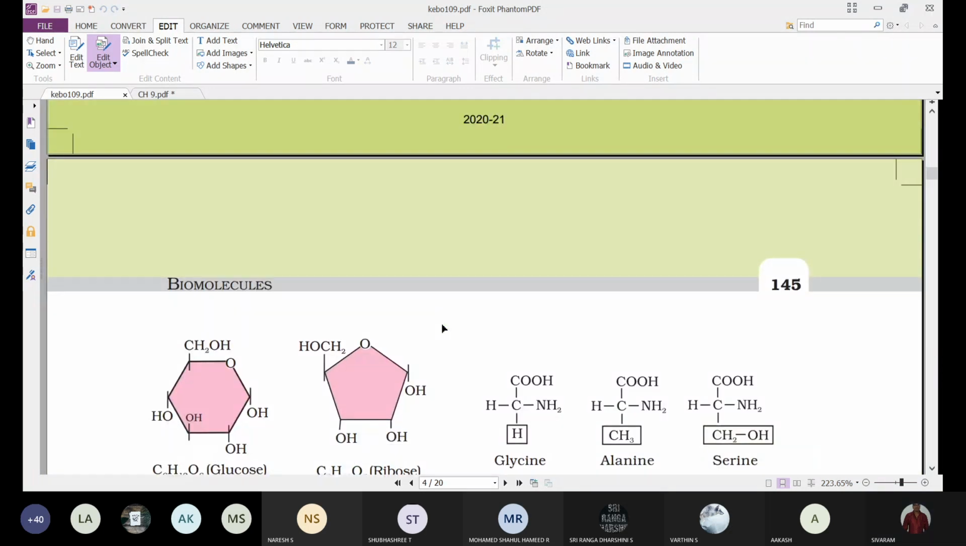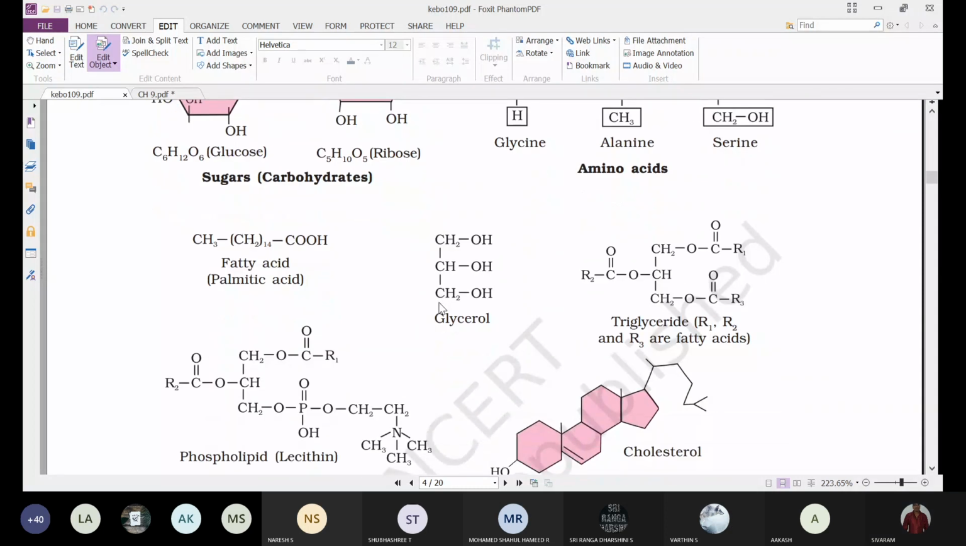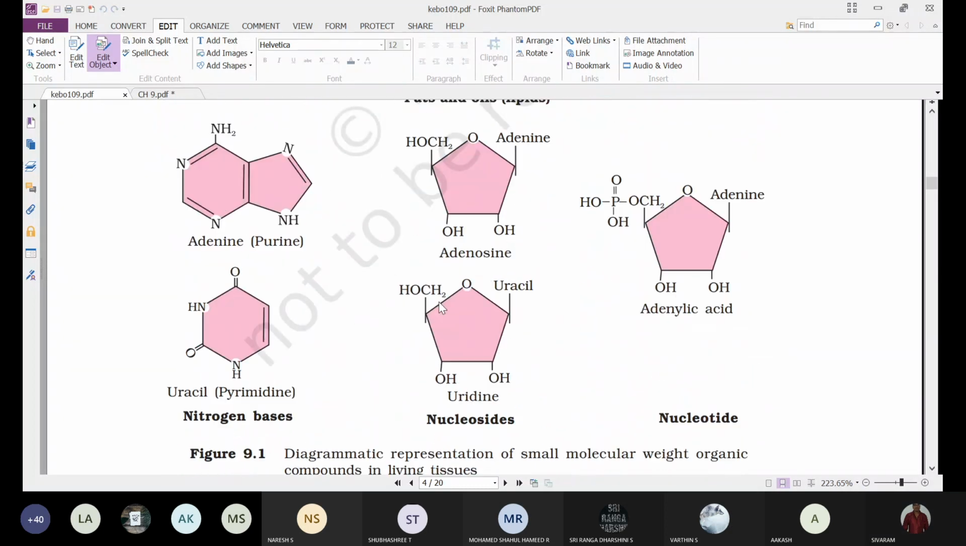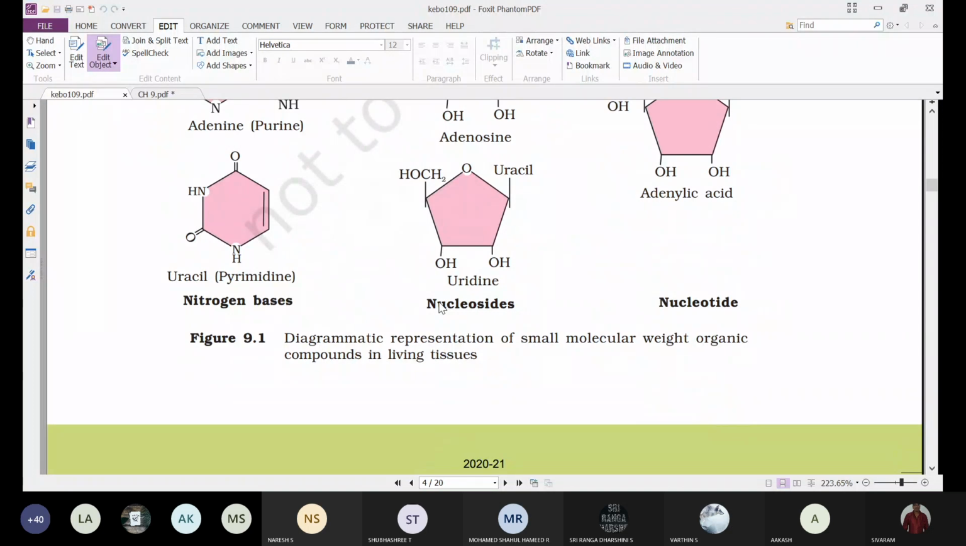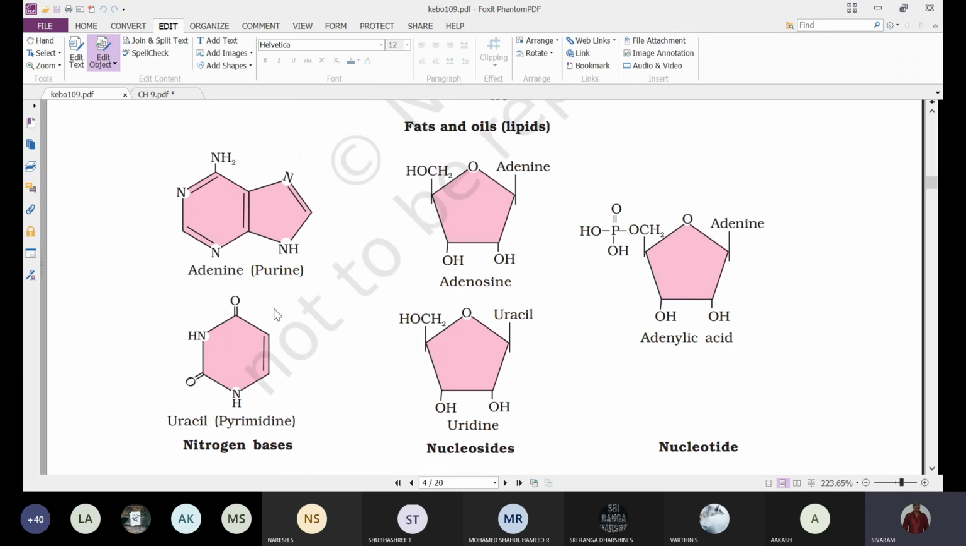We can see here ribose. This is glucose, this is ribose. Does anybody have any doubt? Here we can see, this is purine, this is pyrimidine. You can see purine, for example adenine.